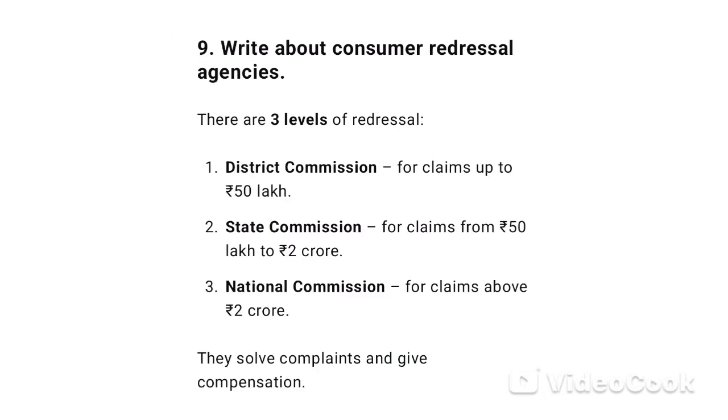9. Write about consumer redressal agencies. There are 3 levels of redressal. 1. District Commission, for claims up to 50 lakh rupees. 2. State Commission, for claims from 50 lakh rupees to 2 crore rupees. 3. National Commission, for claims above 2 crore rupees. They solve complaints and give compensation.